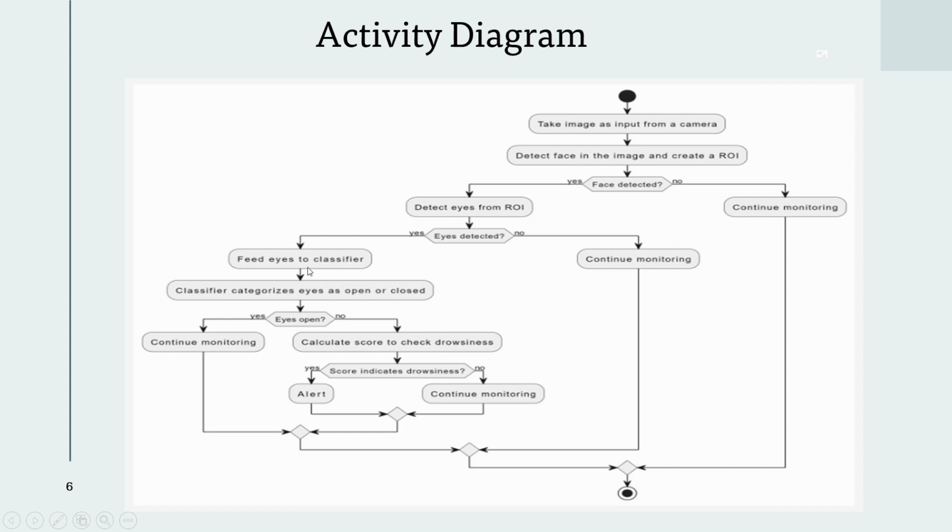The detected eyes are processed by a classifier, which is a machine learning model trained to distinguish between open and closed eyes. If the eyes are open, it continues monitoring and captures the next image. But if the eyes are closed, a score is calculated to check the drowsiness. The system calculates a drowsiness score based on the duration and frequency of the driver's eyes being closed. If the score indicates drowsiness, it triggers an alert to warn the driver, or else it simply continues monitoring and captures the next image. The triggered alert issued to the driver is an audible alarm. In this way, the system continues to monitor the driver and detect drowsiness.